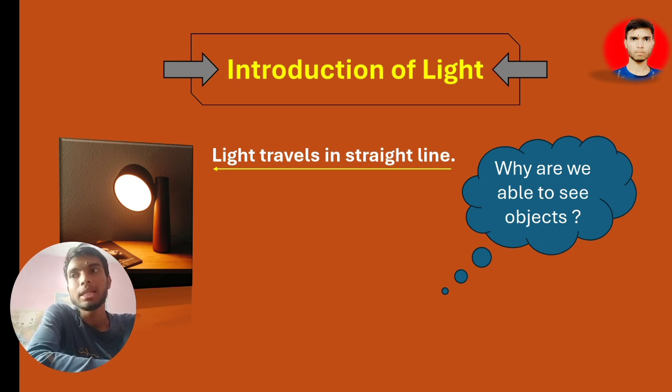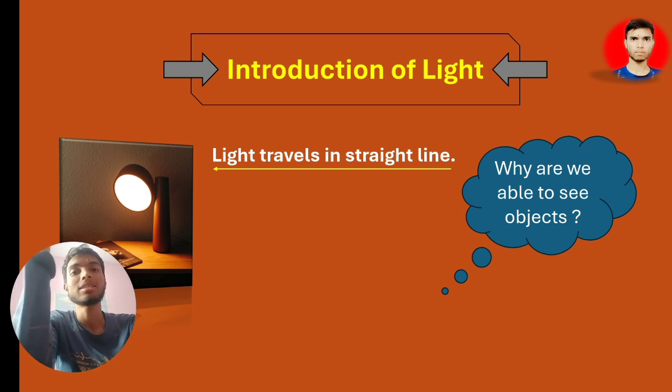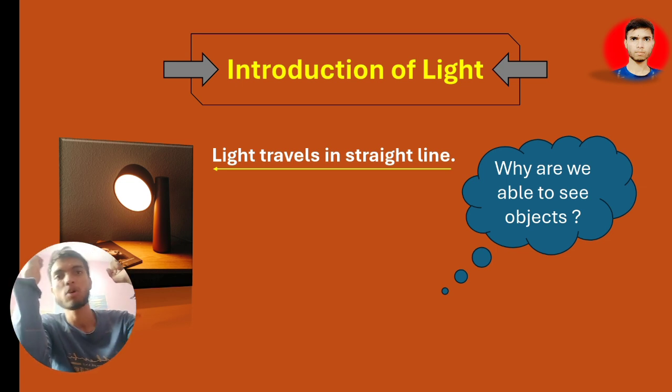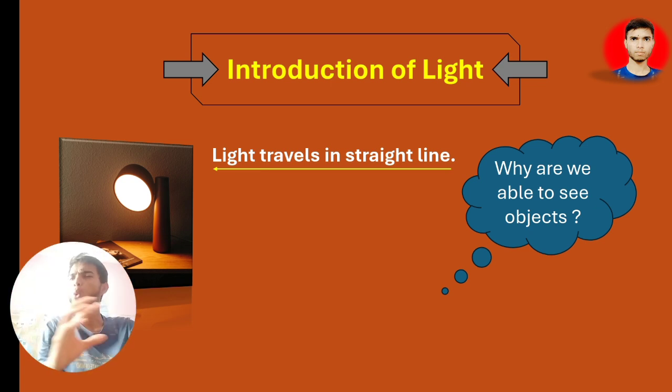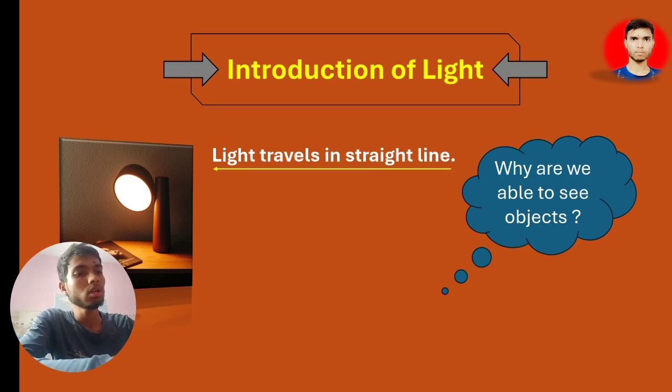This is the question, and when you have an answer to this question, then you can understand the reason why we are able to see all the things that are surrounding us. Okay, so what would the answer be? All things we can see. Why? Because of light. Because of the light that you feel, you can see in your house.